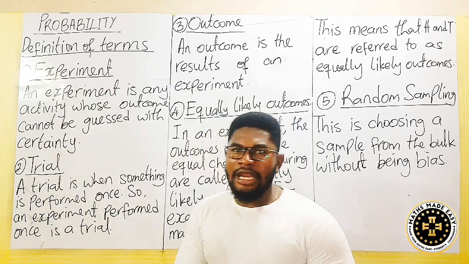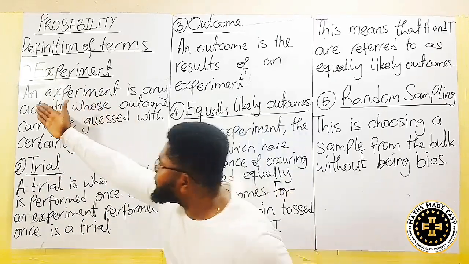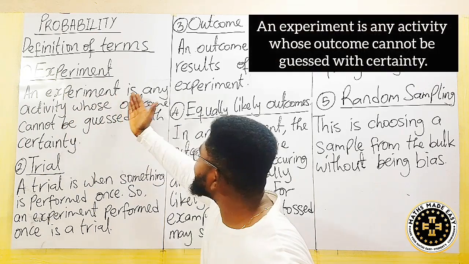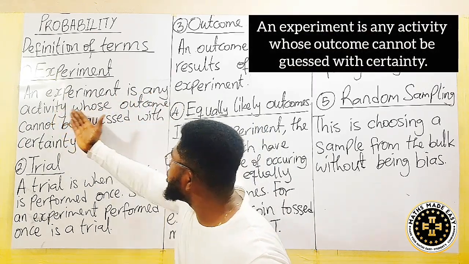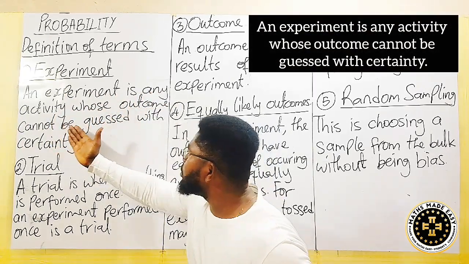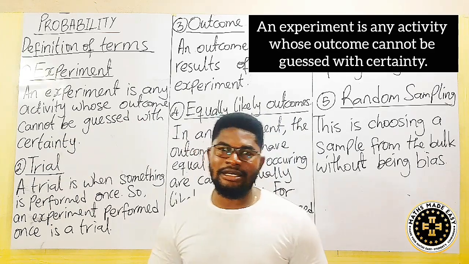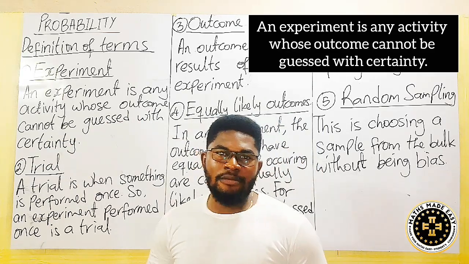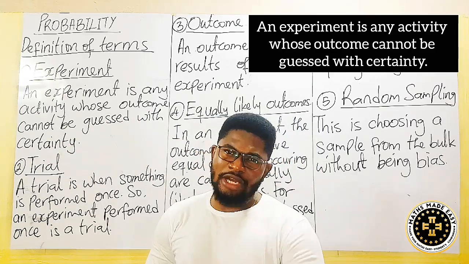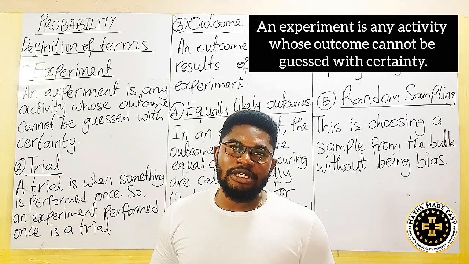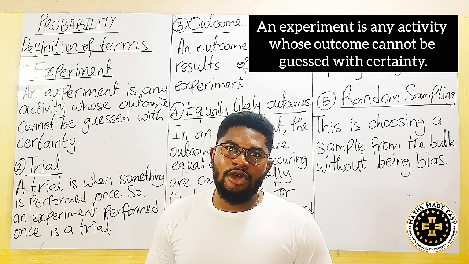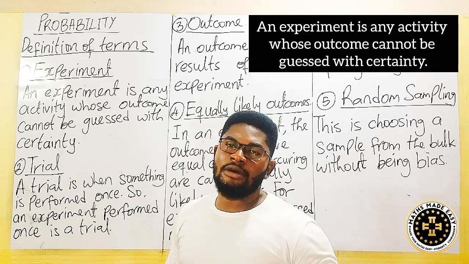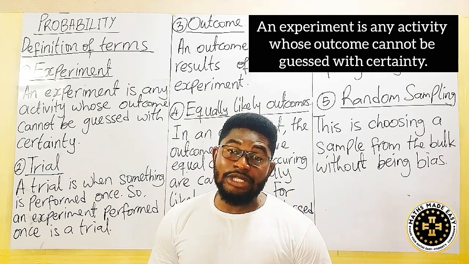Experiment. Now, an experiment, as we defined, is any activity whose outcome cannot be guessed with certainty. It is very simple. Experiment really stands for that thing that you cannot tell me the outcome. So it means that when you are performing an experiment, you are looking for a particular outcome, but you cannot guess it with certainty.